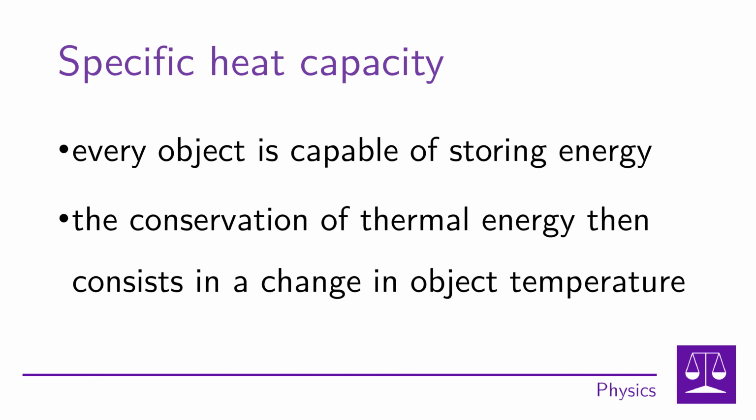To be able to determine the amount of heat that has moved from one object to another, we need to know one more physical quantity. We call it specific heat capacity. This is because every object is capable of storing energy. The storage of thermal energy then consists of changing the temperature of the object. However, objects made of different substances are able to store heat energy differently well. Some substances can store large amounts of energy without changing their temperature much, while others can store a much smaller amount of energy. Thus, specific heat capacity is a value that depends on the type of substance.